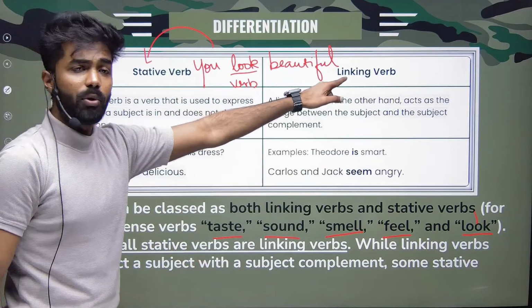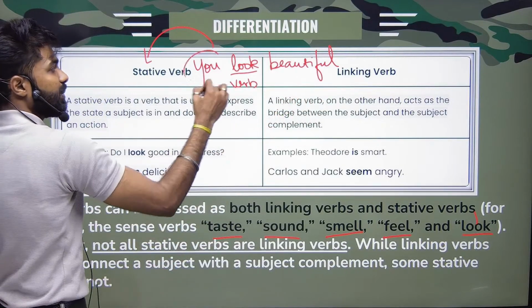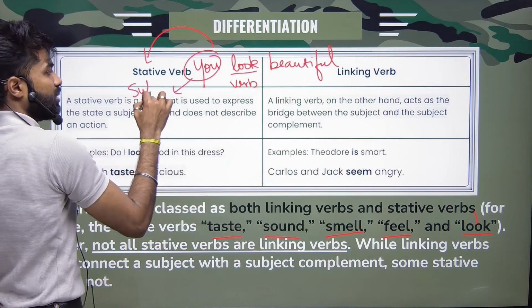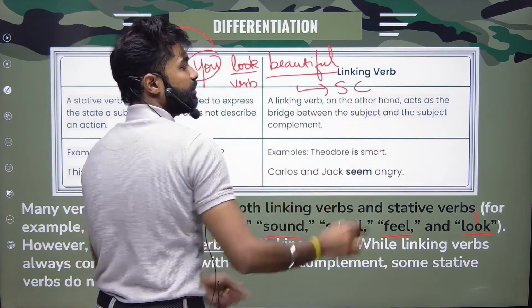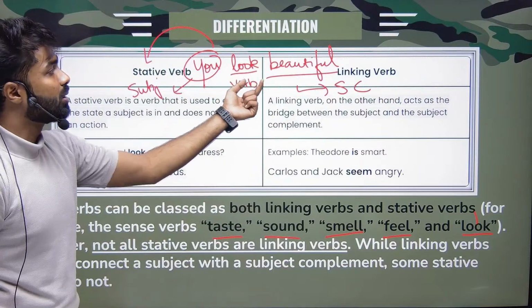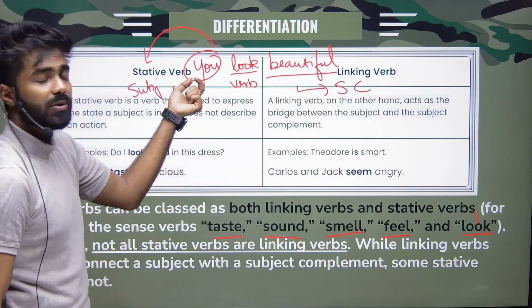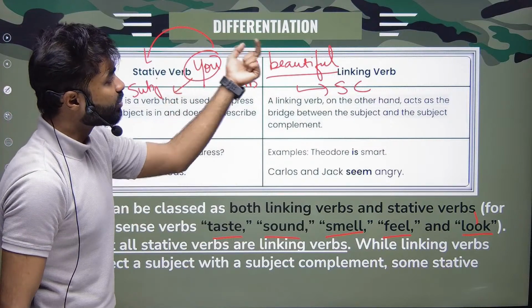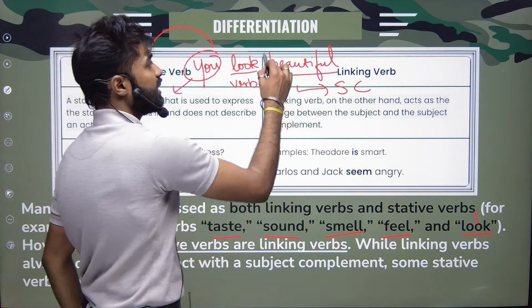But what is the rule about linking verb? Subject and subject complement, right? See, you is my subject and beautiful is my subject complement. Why subject complement? Beautiful is completing the meaning. It is completing the purpose of the subject. So anything which is relating subject and subject complement, I will call my linking verb.